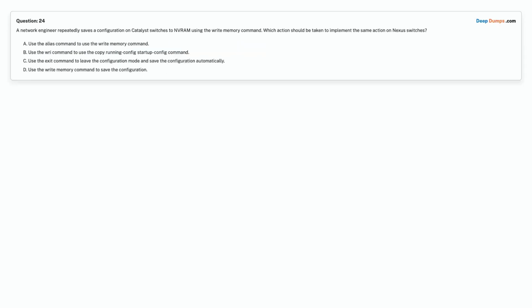Question 24. A network engineer repeatedly saves a configuration on Catalyst switches to NVRAM using the write memory command. Which action should be taken to implement the same action on Nexus switches? Option A. Use the alias command to use the write memory command. Option B. Use the WRI command to use the copy running-config startup-config command. Option C. Use the exit command to leave the configuration mode and save the configuration automatically. Option D. Use the write memory command to save the configuration. Choose the correct answer.